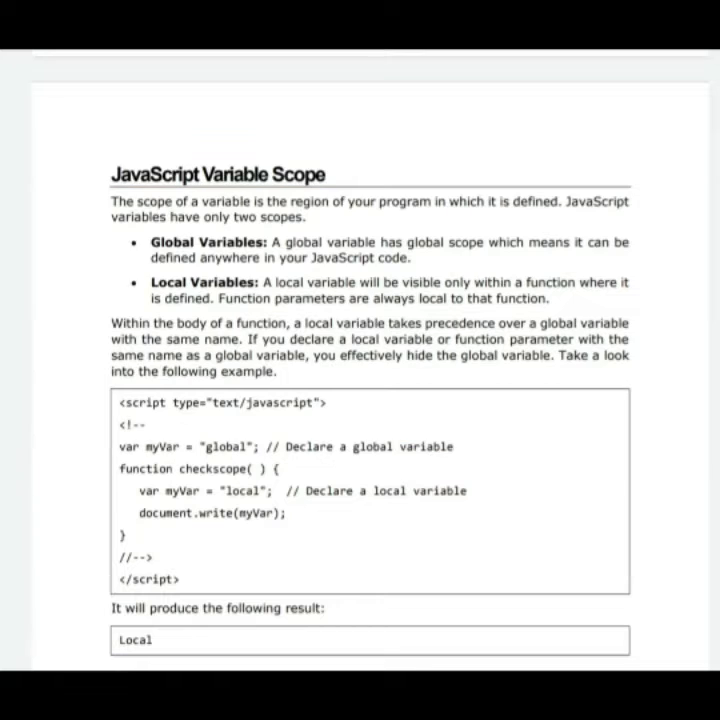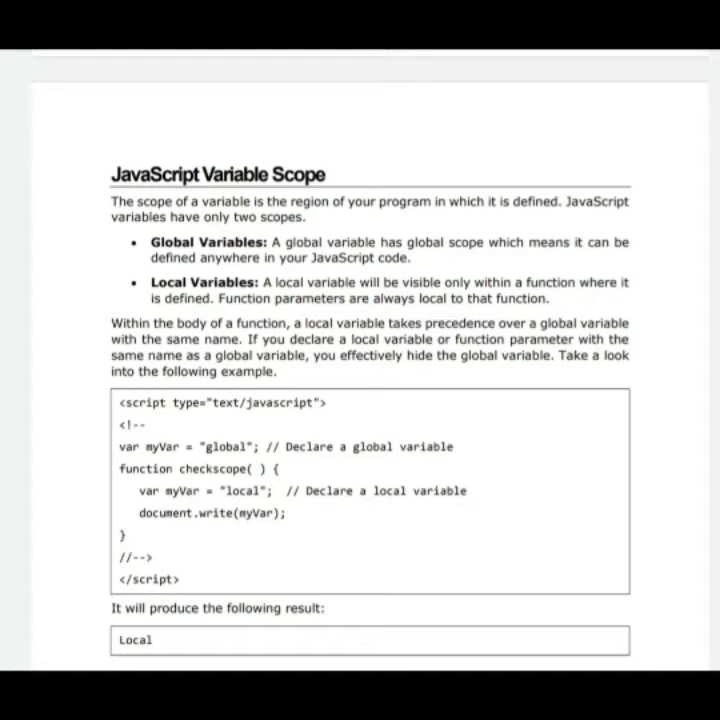JavaScript variable scope. There are two scopes for the variable. First, global variables. A global variable has global scope, which means it can be defined anywhere in your JavaScript code. Local variables are variables which will be visible only within a function where it is defined. Function parameters are always local to that function.